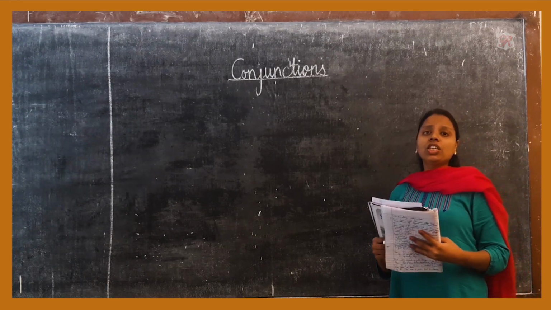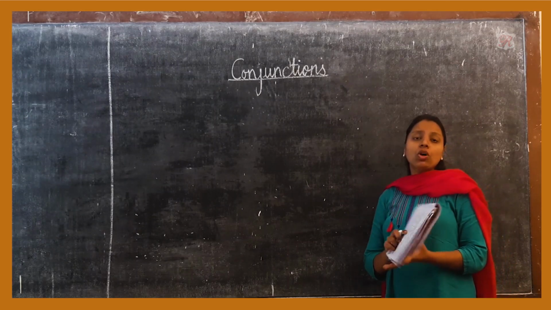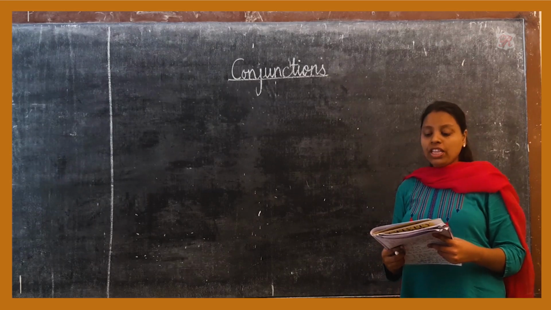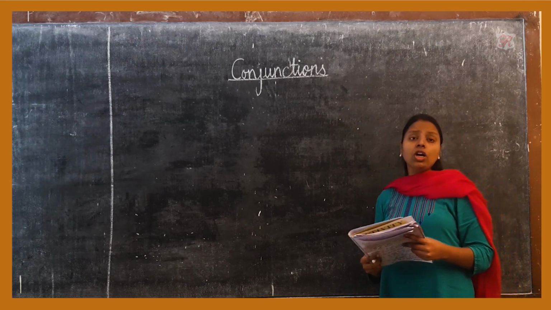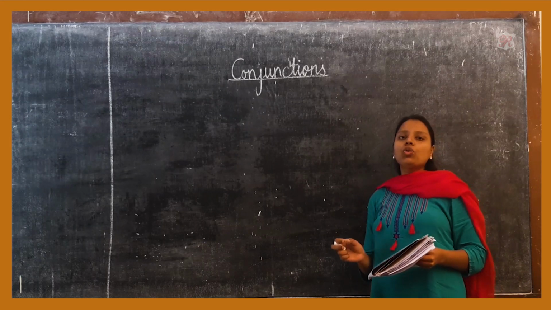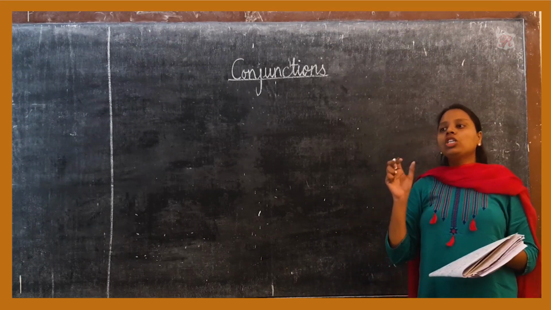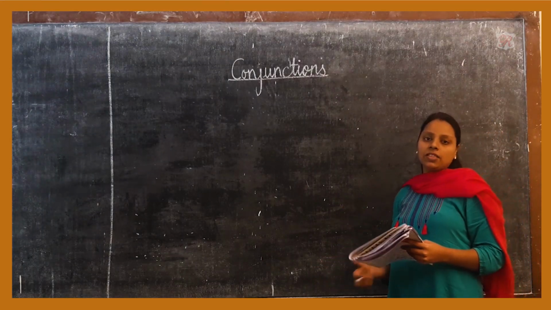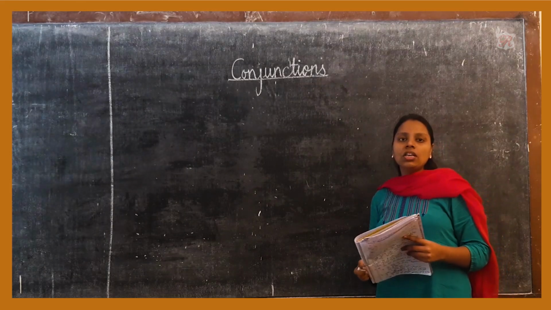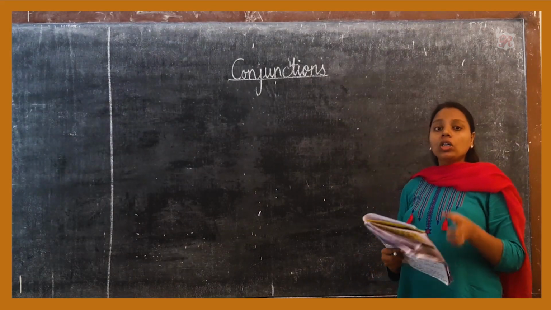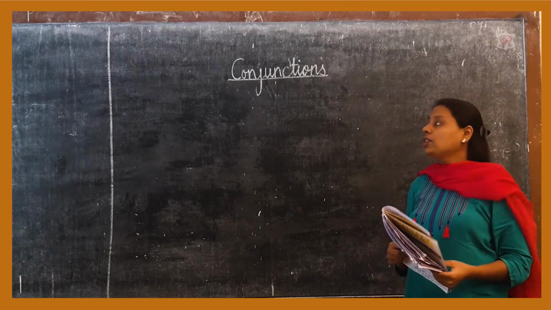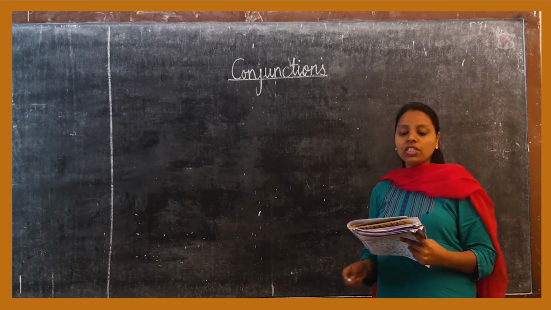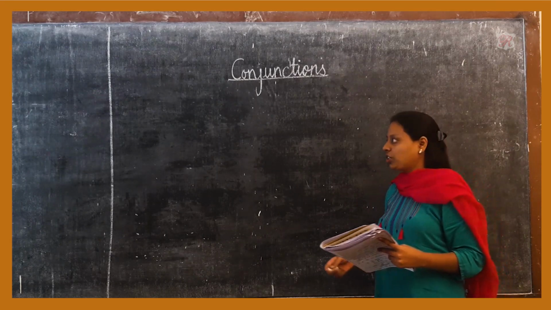Now, there are various conjunctions. The commonly used conjunctions are but, and, or, so, if. Basically, conjunctions are, in short, joining words for words or sentences. They are known as linking words. Now, let us learn the different types of conjunctions. There are 3 main types of conjunctions. The first is the coordinating conjunction.